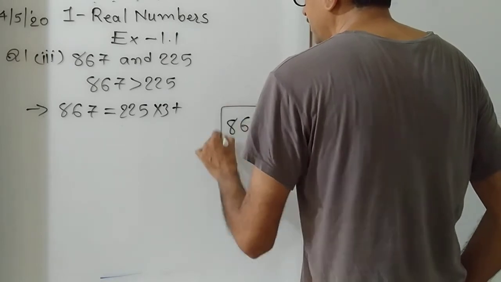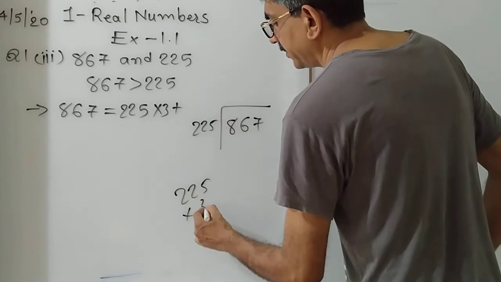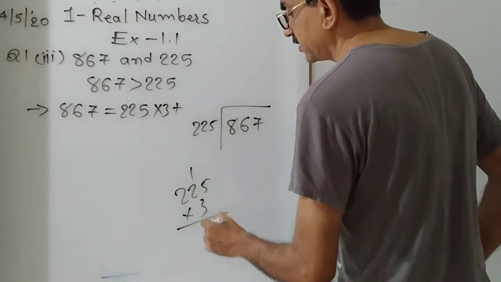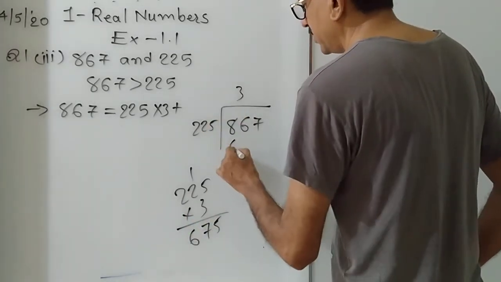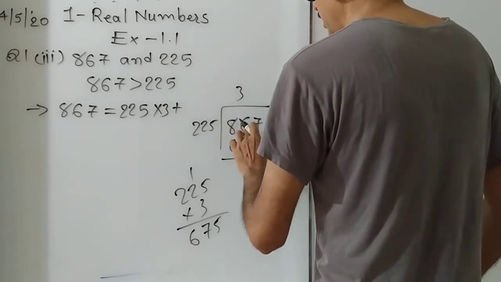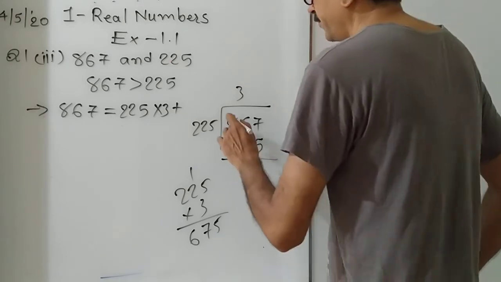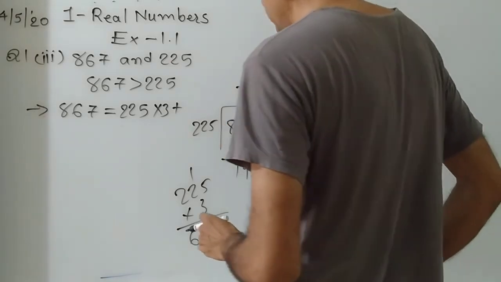867 is divided by 225. 225 multiplied by 3: 3 5s are 15, carry 1, 3 2s are 6 and 1 is 7, 3 2s are 6, so 675. 867 minus 675: 7 minus 5, 2. Okay, 16 minus 7, 9, and 192.